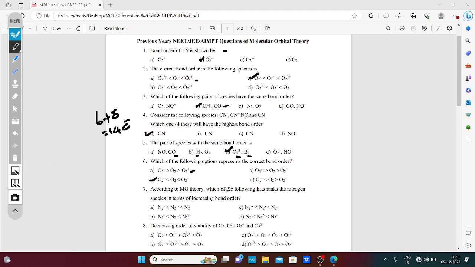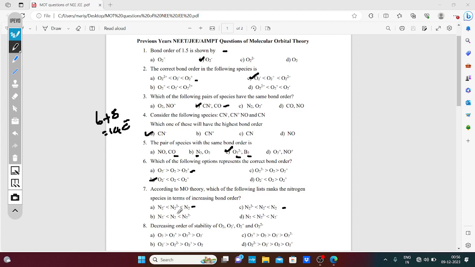According to molecular orbital theory, which of the following lists ranks the nitrogen species in terms of increasing bond order? See, nitrogen is bond order 3. You see here is nitrogen, here nitrogen is given. So the answer is either A or B. Both have the same bond order 3. We go for the next molecule.